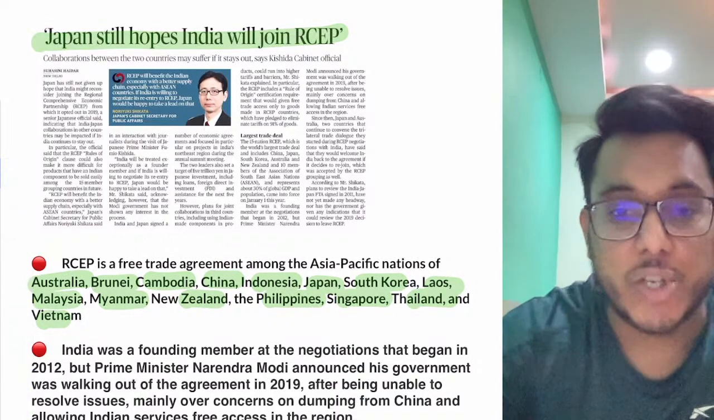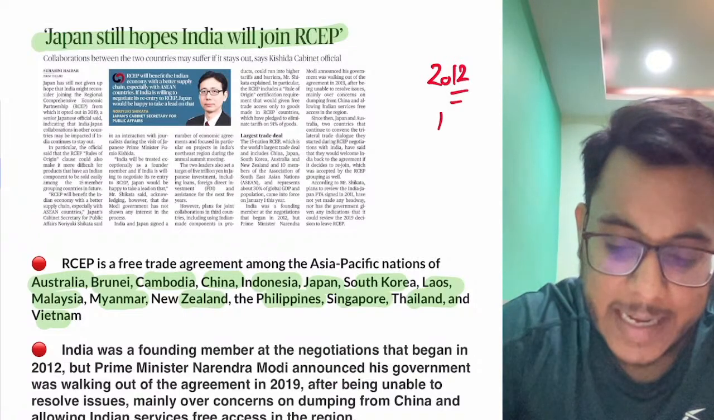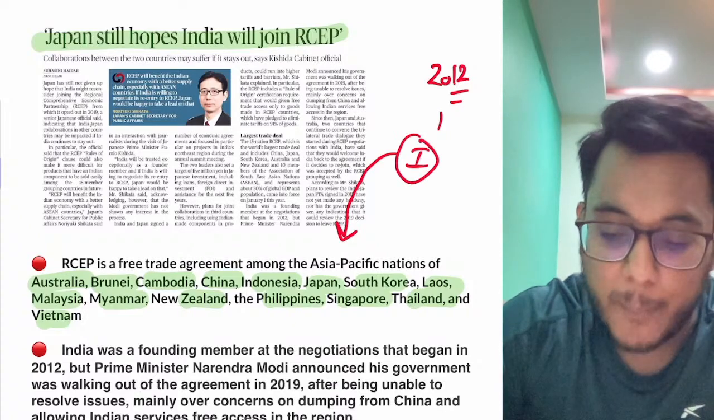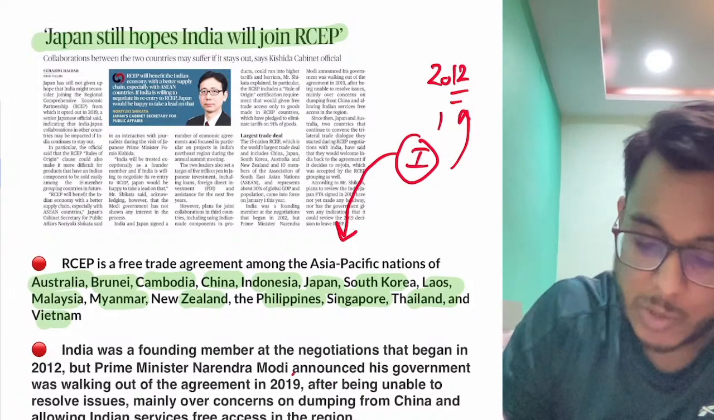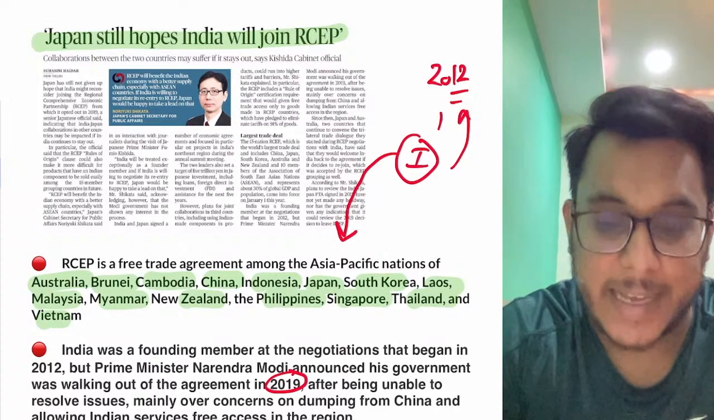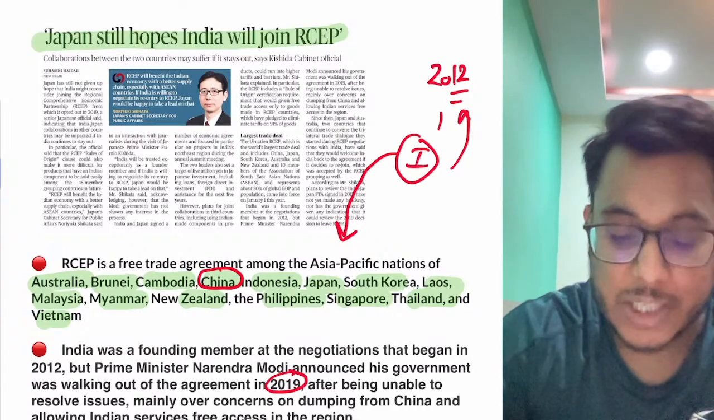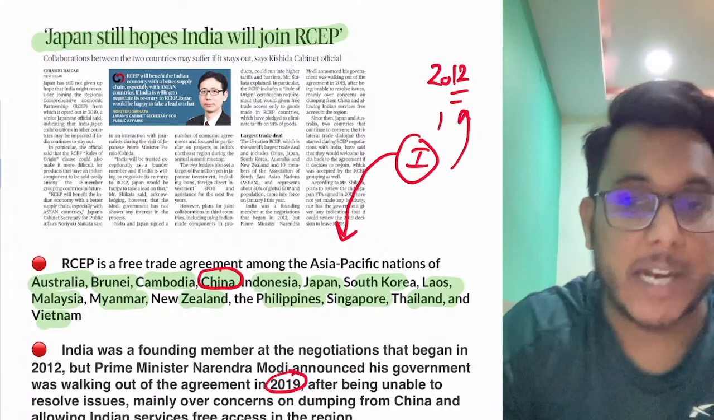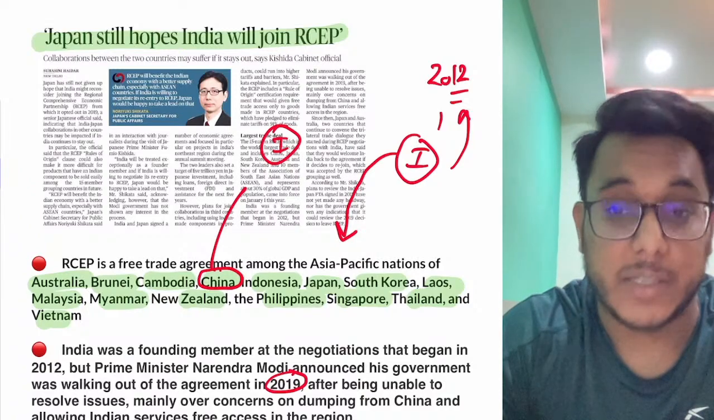Basically the negotiation for RCEP started in 2012, and India was also supposed to be a member of the RCEP. But India pulled back and said that we will not join the RCEP. In 2019, India pulled out of it. Why did India pull out? Because China is also a member of the RCEP. If RCEP goes through, there will obviously be a reduction in the tariffs, and China will dump its goods in India.